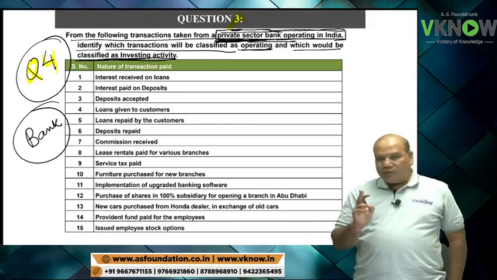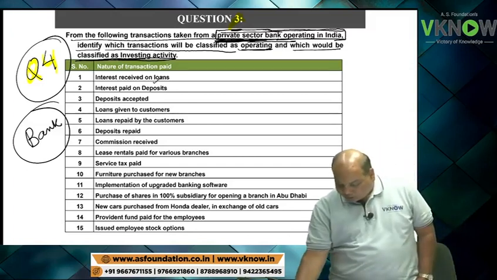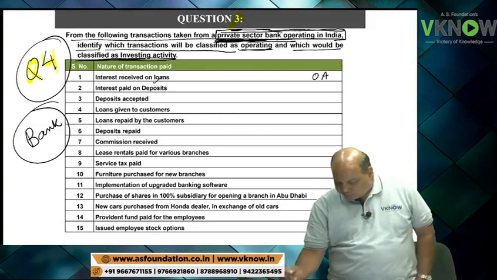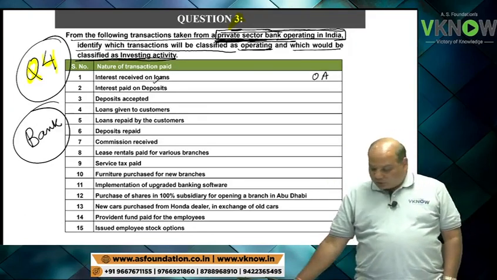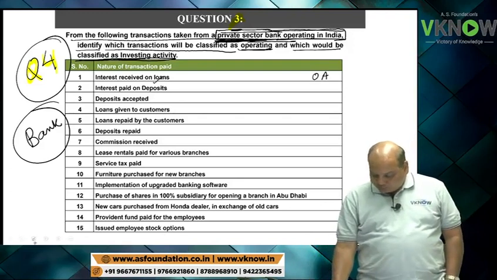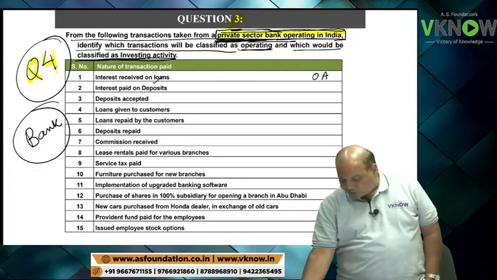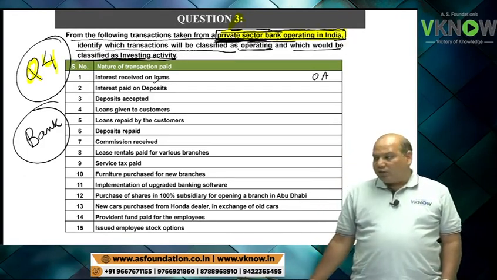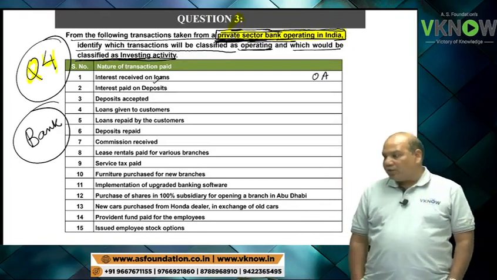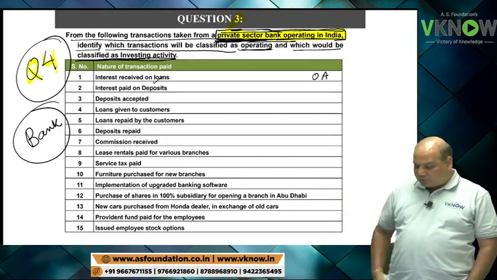Okay, so I will give you one hint and then you will try for 5-10 seconds. Interest received on loan for a bank will be operating activity. If it was not a bank, if it was another type of entity, then it will be investing activity. But because it's a bank, it will be operating activity cash flow.